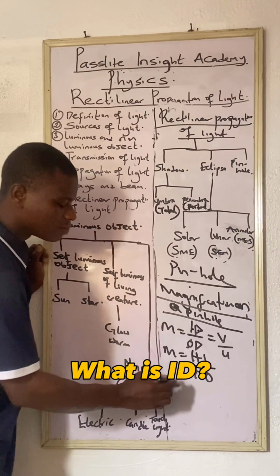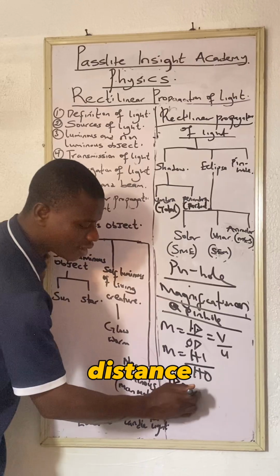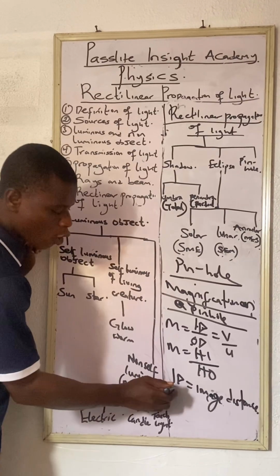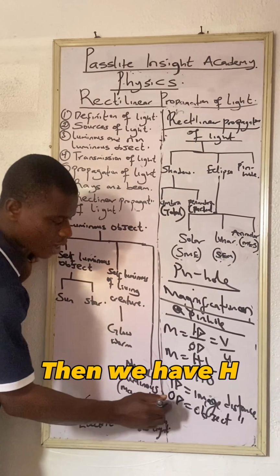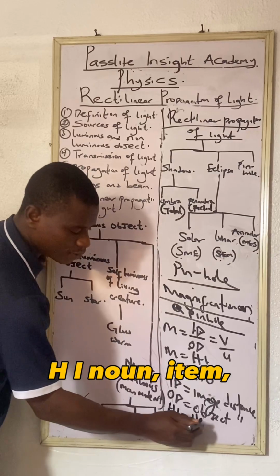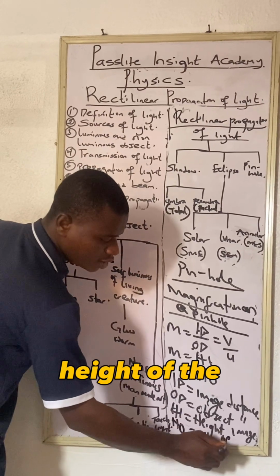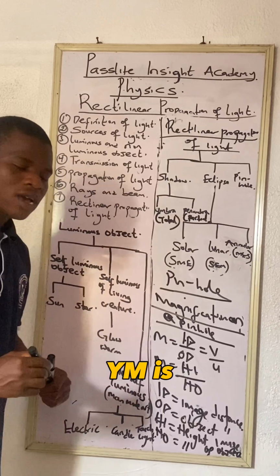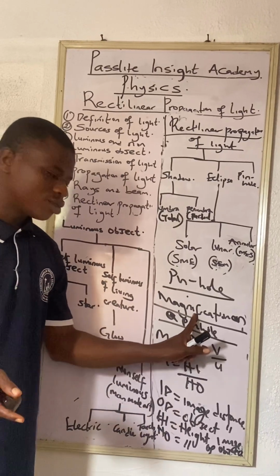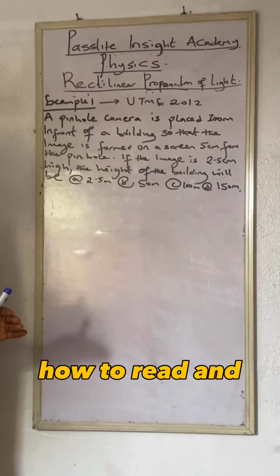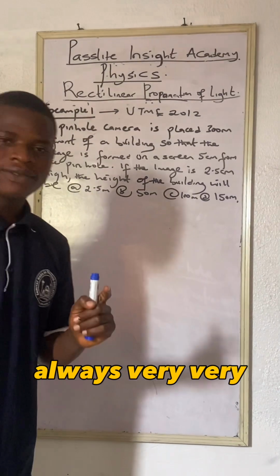What is ID? ID means image distance. Then we have OD, object distance. Then we have HI, height of the image. Then we have HO, height of the object. So that is what M means, magnification. Look at the questions. Learn how to read and interpret the question. It's always very, very important.